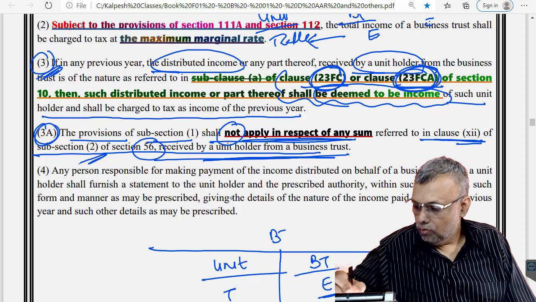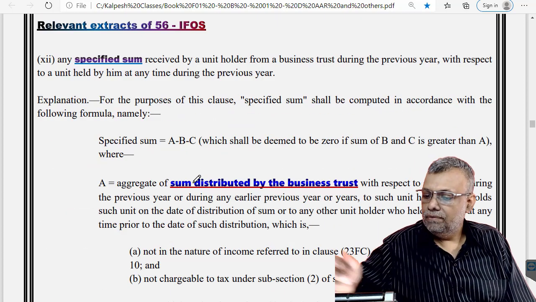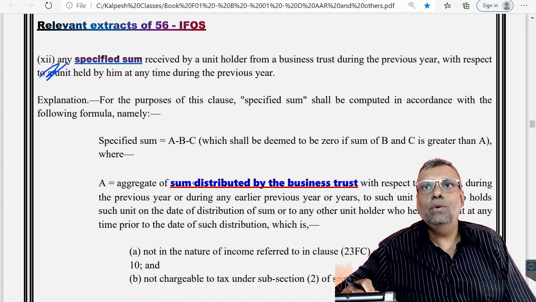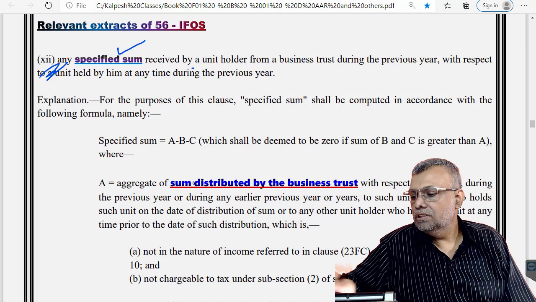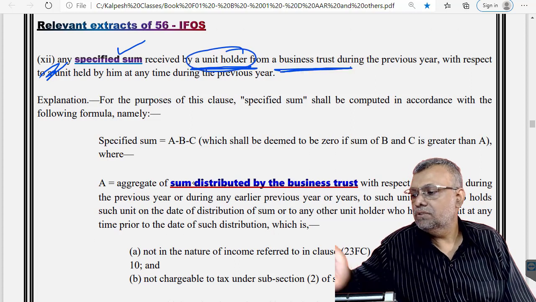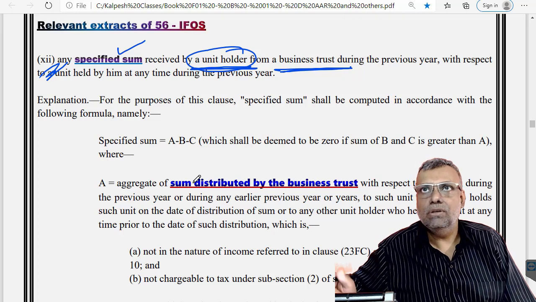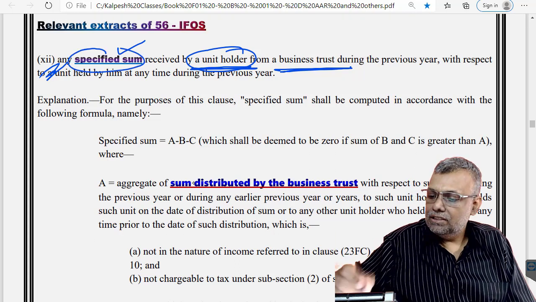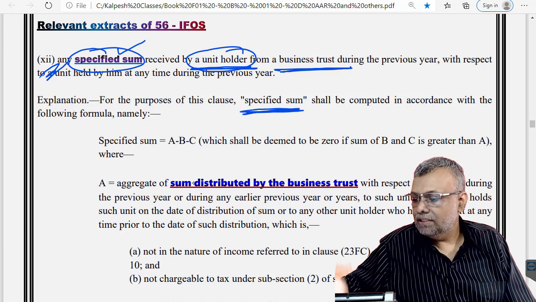Okay, so if you go and read this particular section, section 56 subclause 12, it says that where any specified sum is received by a unit holder from a business trust, so the unit holder is getting this particular money from a business trust, specified sum, then it will be income under the head other sources. And what is the specified sum that you are getting?